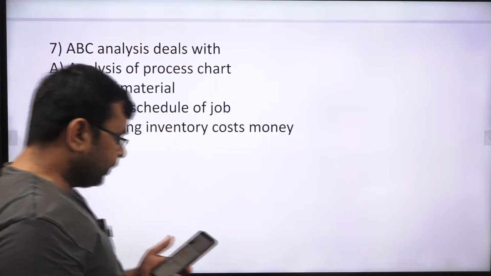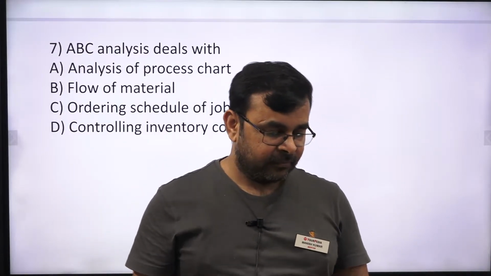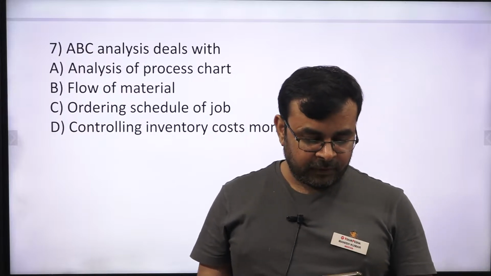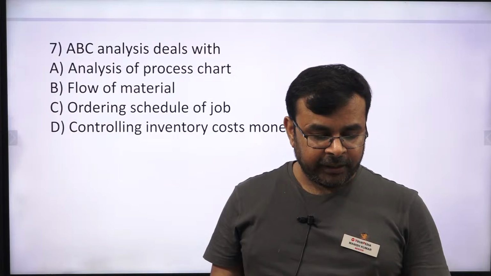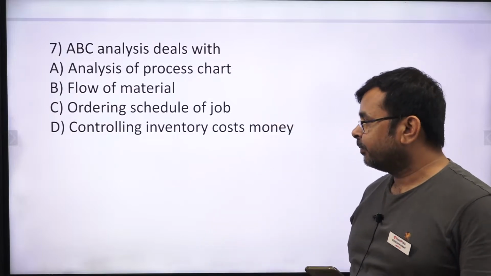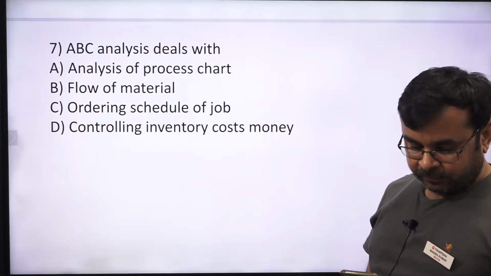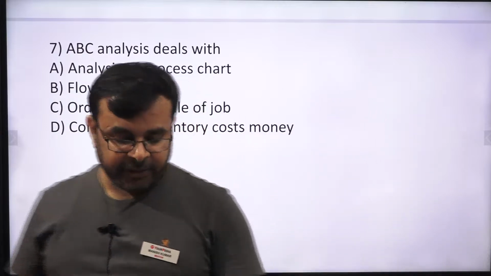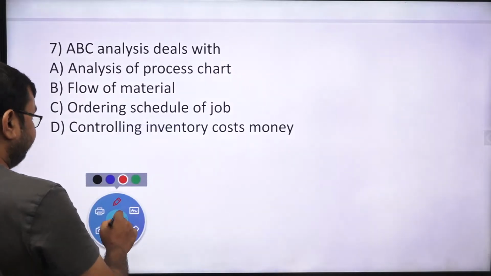ABC analysis deals with. Tell me which one is the right one? Analysis of the process chart, flow of the material, ordering, scheduling, schedule of job, controlling inventory cost, money. Which one is the right answer, Sumit? Yes. So the correct answer is option D. Correct answer is option D.